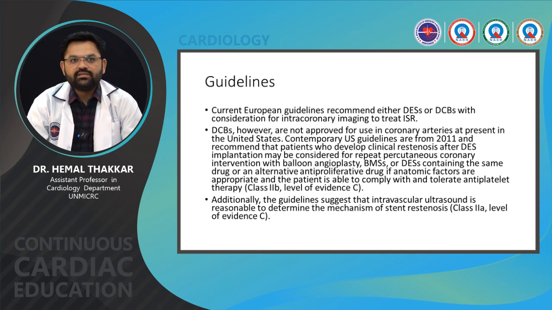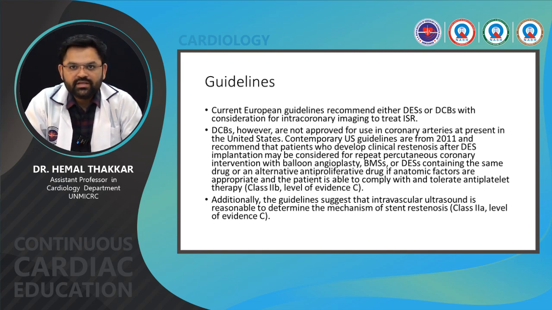So what are the guidelines? Current European guidelines recommend either DES or drug-coated balloons with consideration of intracoronary imaging to treat ISR. DCBs, however, are not approved for use in coronary arteries at present in the US. Contemporary US guidelines are from 2011 and recommend that patients who develop clinical restenosis after DES implantation may be considered for repeat PCI with balloon angioplasty, BMS or DES containing the same drug or an alternative antiproliferative drug, if anatomic factors are appropriate and the patient is able to comply with and tolerate antiplatelet therapy.